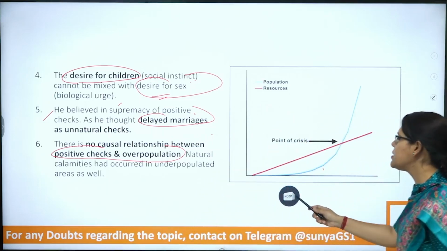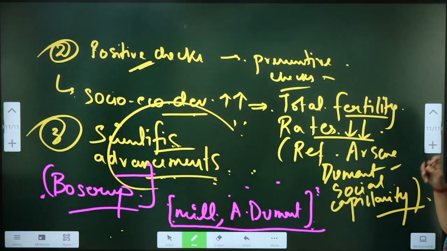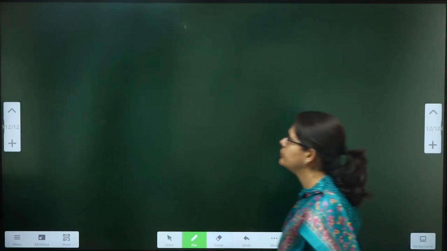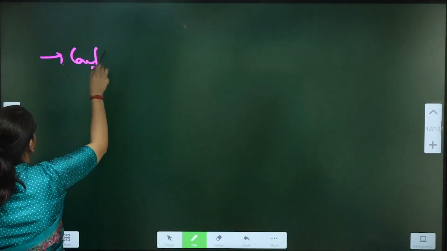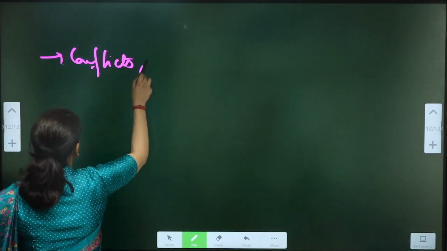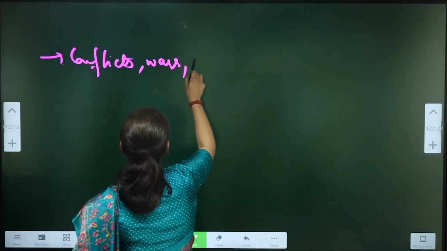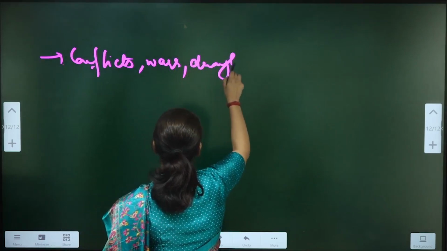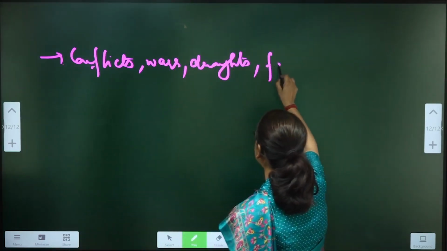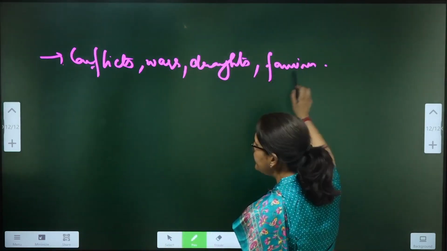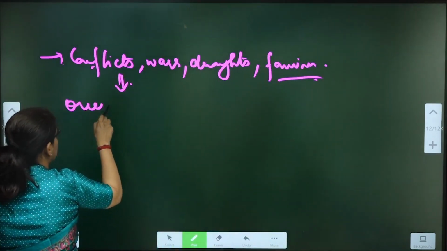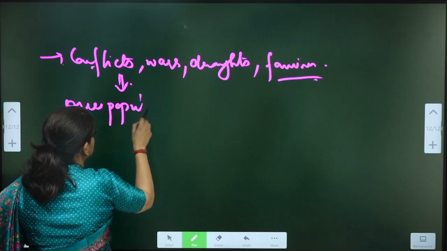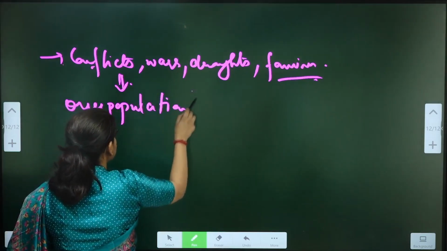So conflicts, wars, droughts, famines, etc. are they only an outcome of overpopulation? No, not necessarily.